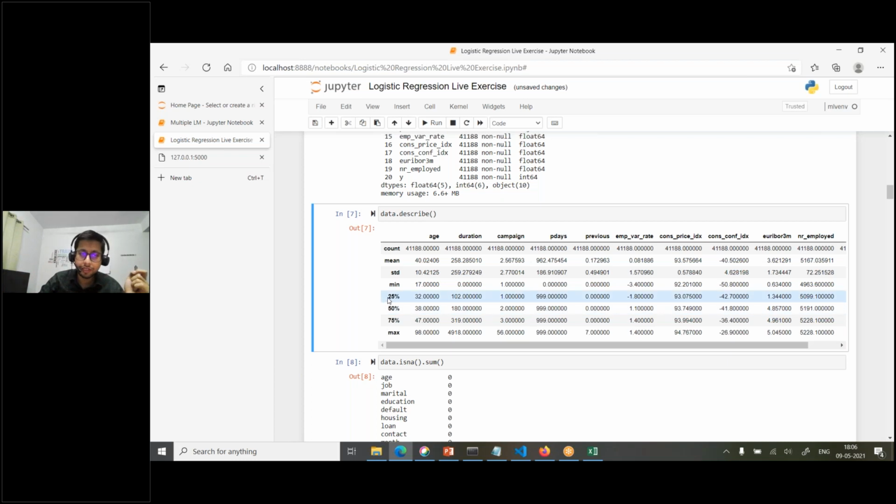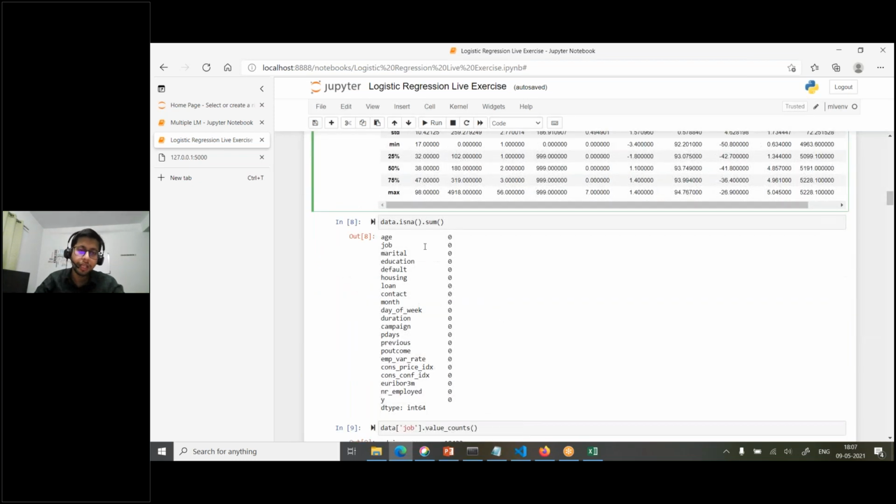This is Q1 and this is Q3, so Q3 minus Q1, you simply do 47 minus 32, and you get the IQR. The upper range of outliers is Q3 plus 1.5 times IQR, and any point lying beyond that range will be declared an outlier. On the bottom side, it is Q1 minus 1.5 times IQR. That's where these numbers are helpful. So this describe function gives you those descriptive measures.